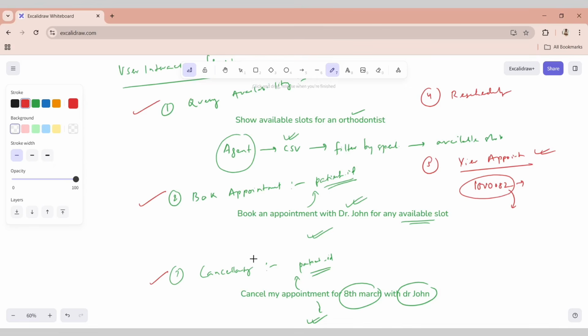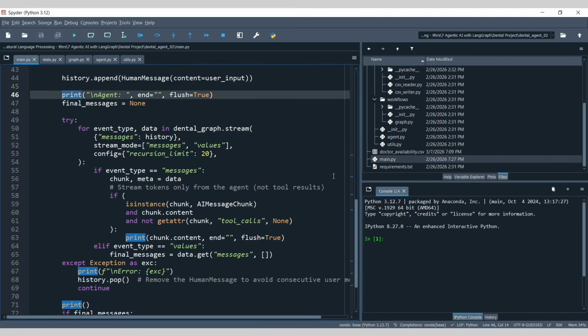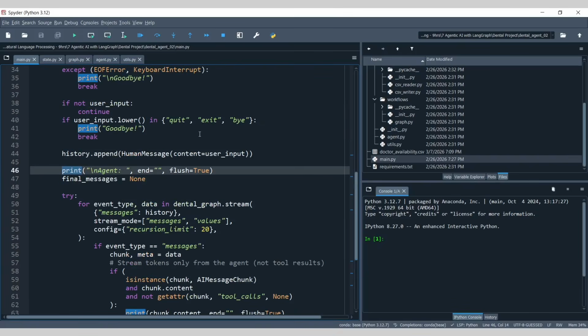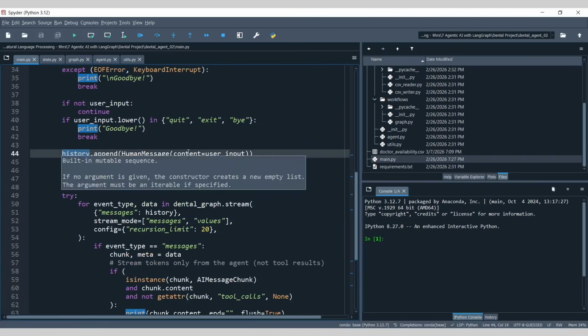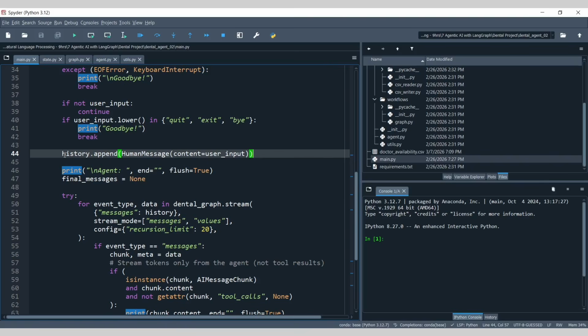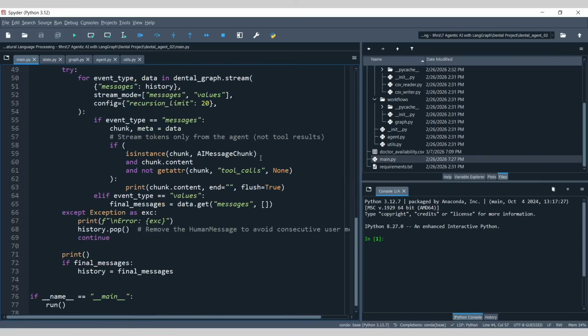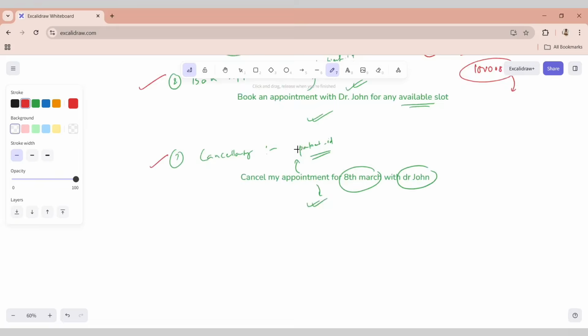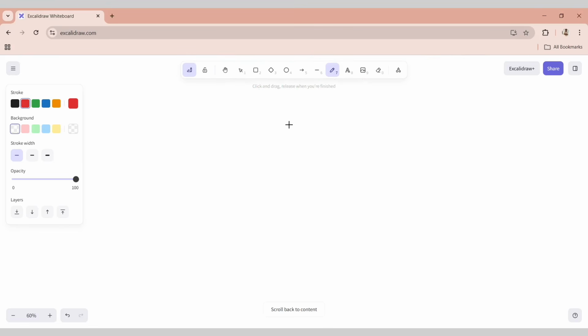If we go ahead into the coding part, we will see that there are majorly some important components, such as this part: history.append, message history, streaming response. These are some things that you need to understand. So let me talk about some of these items that are also going to be very important. Let's say some of the key code concepts.